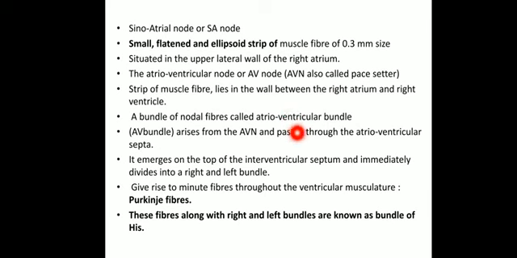A bundle of nodal fibers called atrioventricular bundles, AV bundles, arises from the AVN and passes through the atrioventricular septa. It emerges on the top of the interventricular septum and immediately divides into the right and left bundle, which will give rise to the formation of Purkinje fibers. And these Purkinje fibers again form right and left bundles known as the bundle of His.